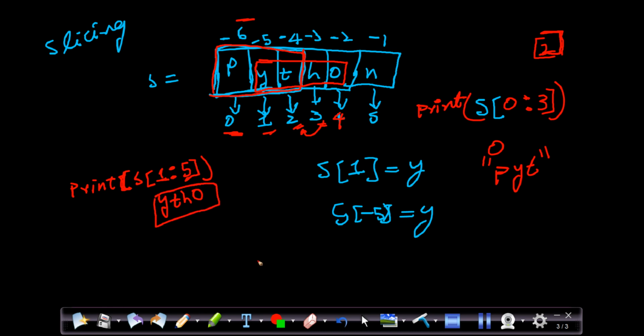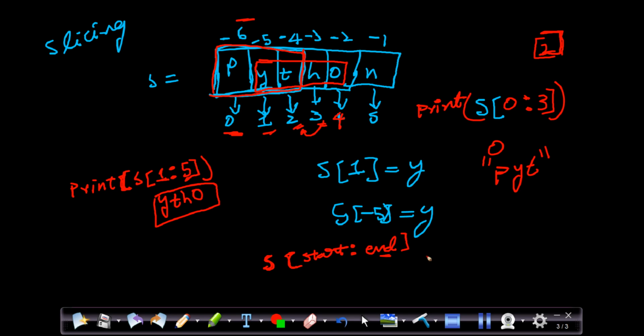And I also want to show you the formula, how it will be working. The slicing formula is: this is the string name, and the start index we have to give here, and colon, and the end index we have to give. The end index is always considered as previous to the index that we have given here.